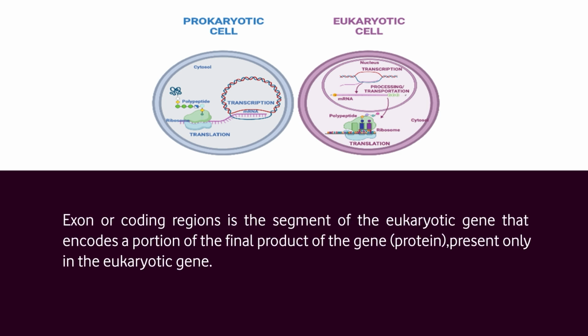An exon, or coding region, is defined as the segment of the eukaryotic gene that encodes a portion of the final product of the gene. They are present only in eukaryotic genes and they are a very important segment of the gene.